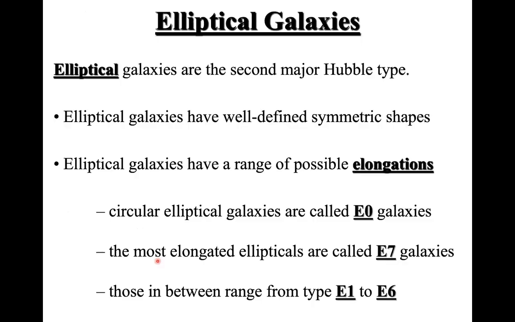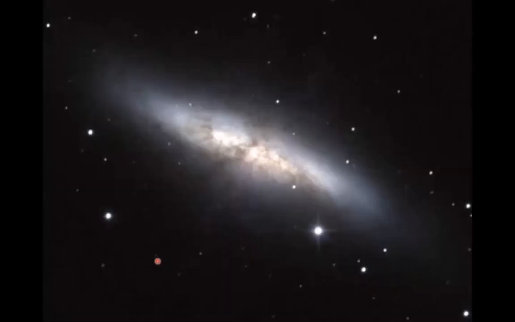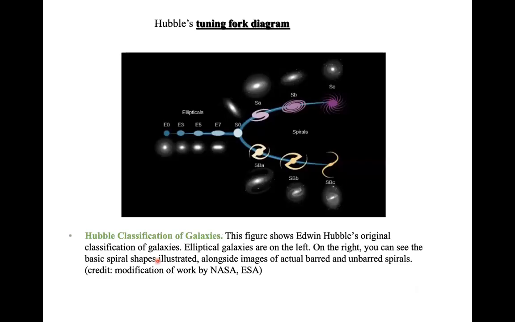If I go back to that image in the Hubble tuning fork diagram, you can see that some of the spiral arms are tightly wound, and when you go up to SC, these are very loosely wound spiral arms. So that's how you categorize A, B, and C.